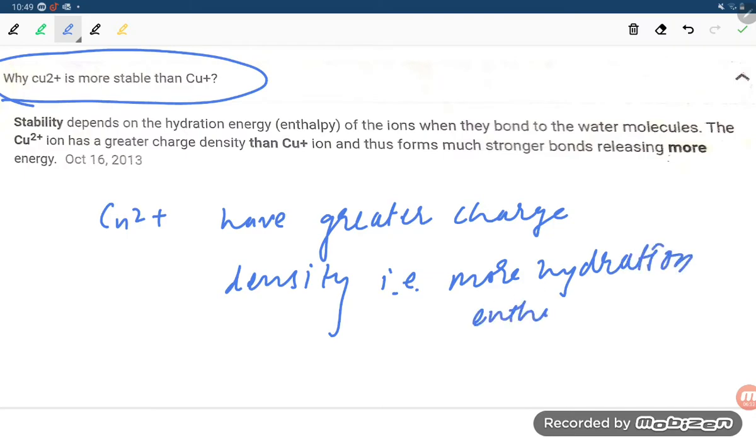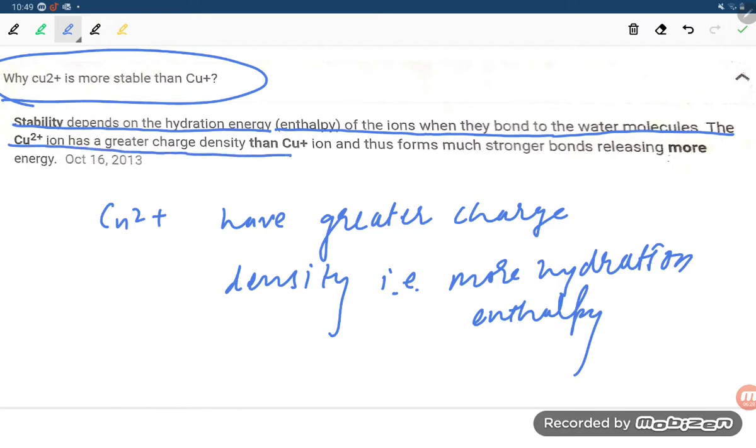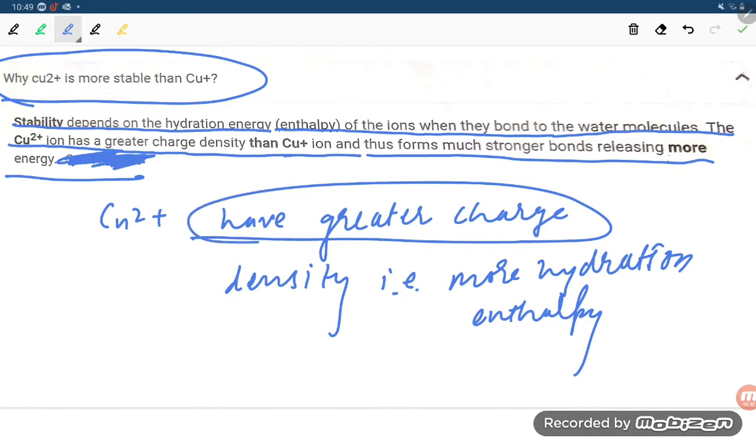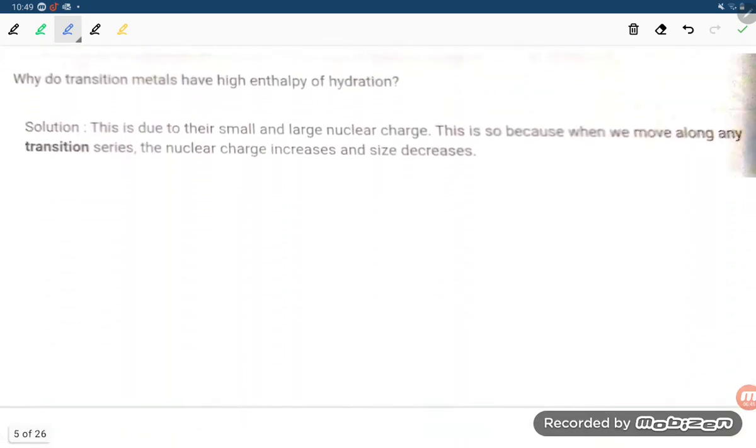Now we can summarize the answer. Stability depends on the hydration enthalpy of the ions when they bond to the water molecules. The Cu2+ ion has a greater charge density than the Cu+ ion, thus forming much stronger bonds and releasing more energy. You don't have to remember this wording, student. What they are saying is that there is greater charge density, so more hydration, and more energy will be released because the bond will be stronger.